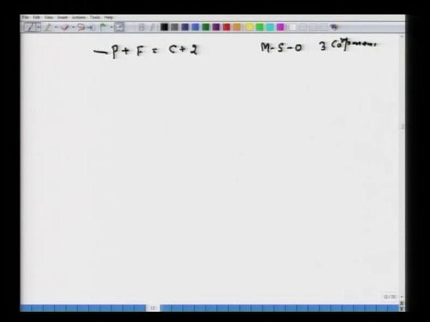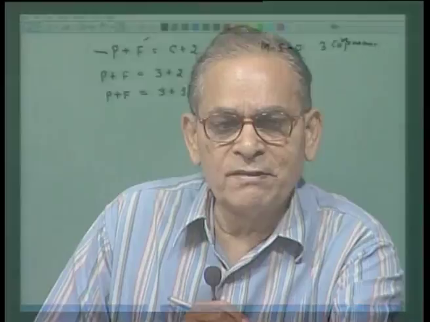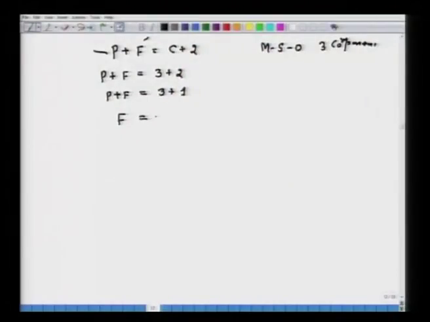Here P is the number of phases, F is the degree of freedom, C is the number of components, then P plus F is equal to 3 plus 2. Now, the 2 comes because of temperature and pressure. In roasting, normally the phases are condensed, so there is no effect of pressure. Accordingly, we have P plus F equal to 3 plus 1. Normally roasting is carried out at constant temperature. So, in that case the phase rule becomes F equal to 3 minus P, at constant temperature.